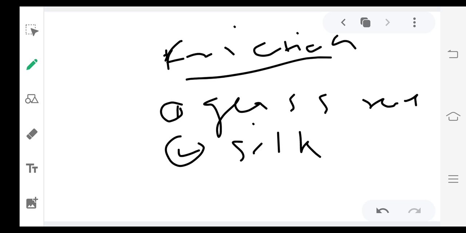Now how do they acquire the charge? Very simple. When the glass and the silk are rubbed on each other, the outermost electrons of the silk and the glass are ruptured, they break.